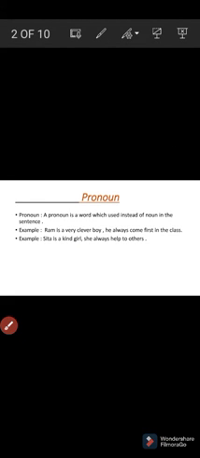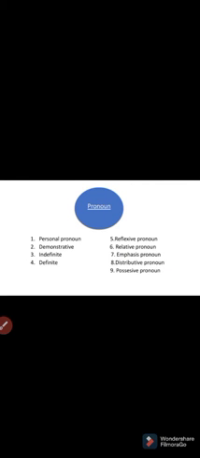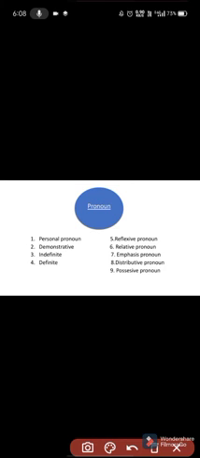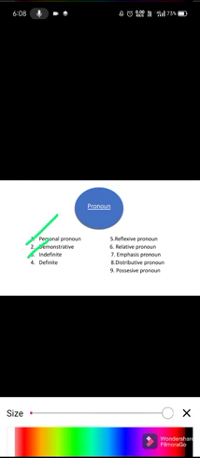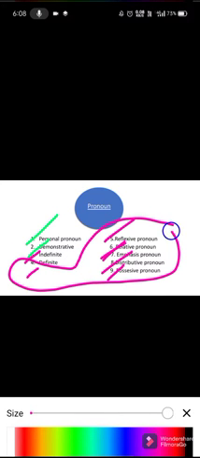Yesterday we learned about pronouns, their definition, examples, what the pronouns are, how they are used and when they are used. Then we learned about personal pronoun and demonstrative pronoun. And today we are going to cover all the remaining pronouns, that is definite, indefinite, reflexive, relative, emphasizing, distributive and possessive.